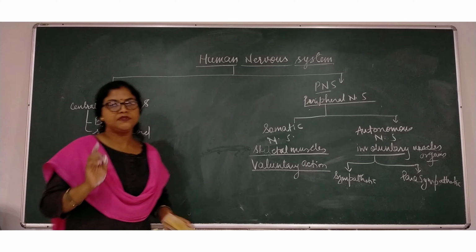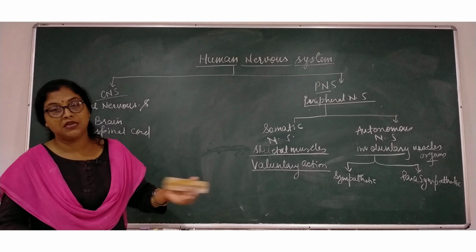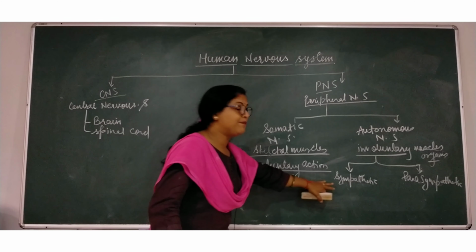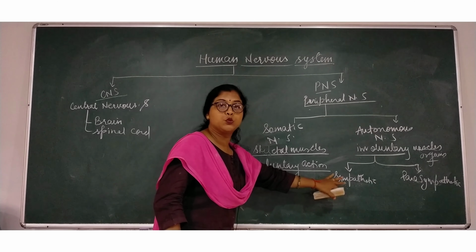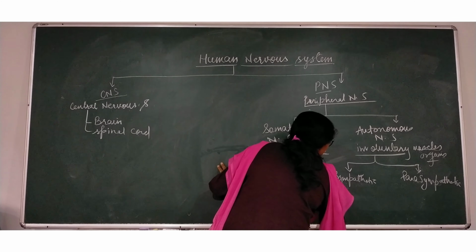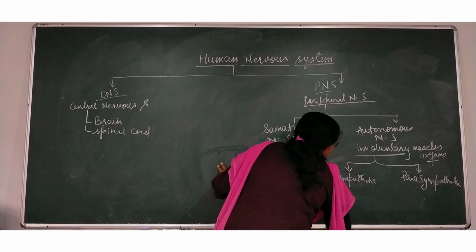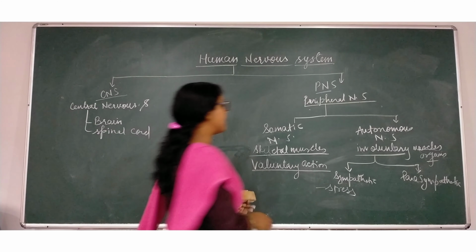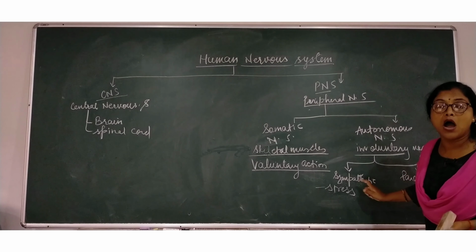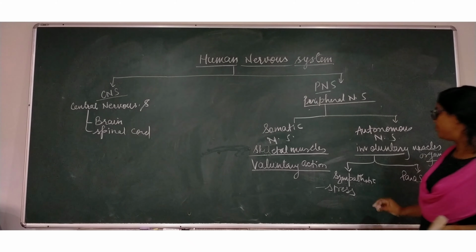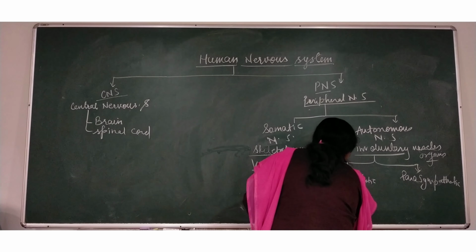What do we mean by sympathetic and parasympathetic? Always remember that sympathetic nerves work in stress, when you are very much stressed. When you are stressed, you are controlled by the neurotransmitter called adrenaline.